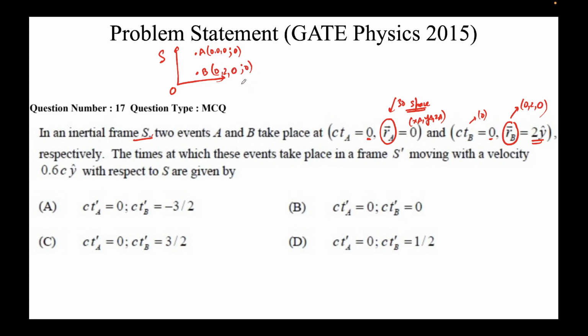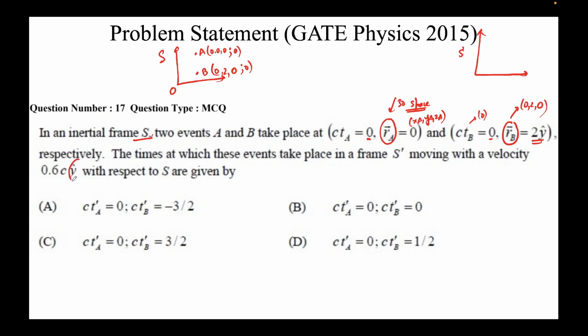So I have written the first statement: inertial frame S, two events A and B, and I have produced them here. Now the question is at which times these events take place in a frame S prime. So there is another frame S prime. Here it is. And the question is, is it inertial or not? We don't know yet. The question has not said anything. It says moving with a velocity 0.6 c y cap. Okay, so we know the velocity v of this frame, it's in the y direction.